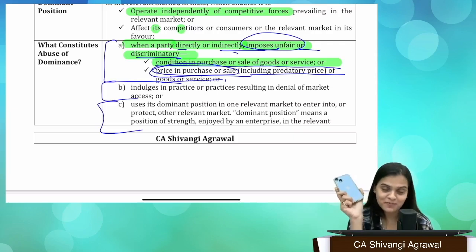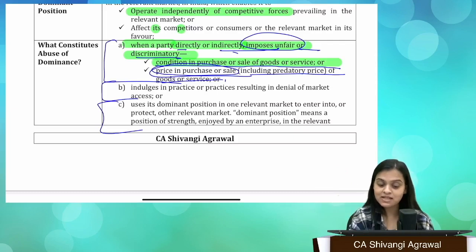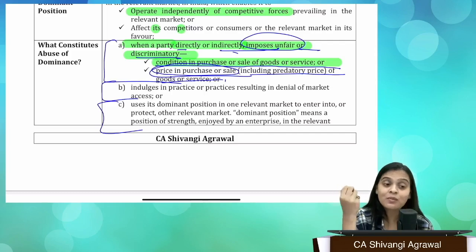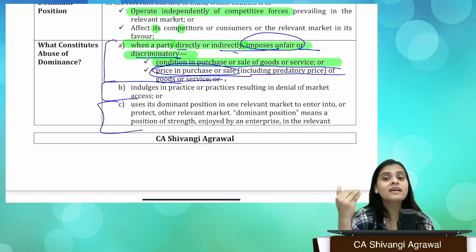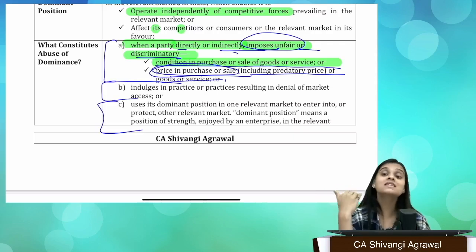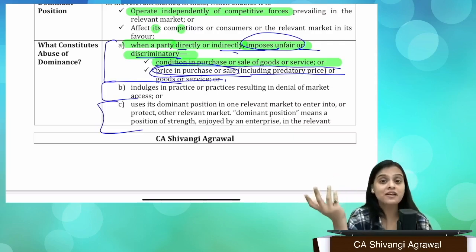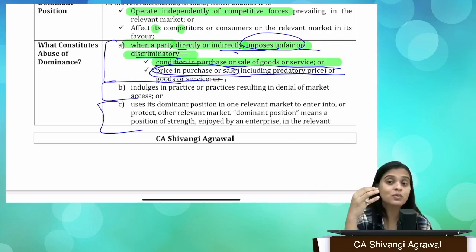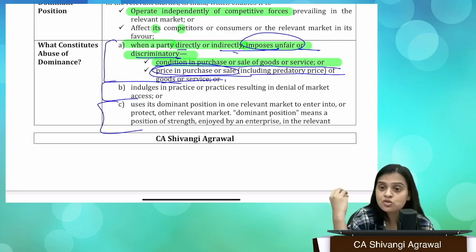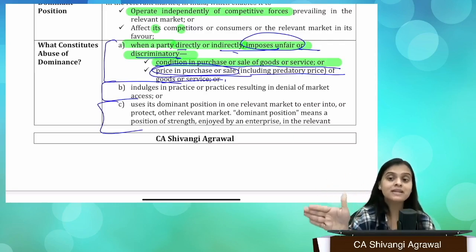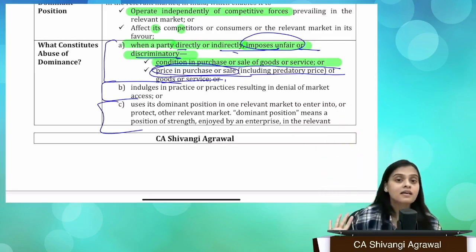Now, what will happen? You can sell it for 40,000 and now everyone will come and take it from you only. What happened to the other competitors? They will be like, we cannot sell it for 40,000. We are buying hardly 10 quantity and already our cost is somewhere 60,000 or 65,000. How can we sell it at 40,000? We cannot even survive in the market. And we have no customer. There is no profit. So slowly and gradually, they will be out of the market.